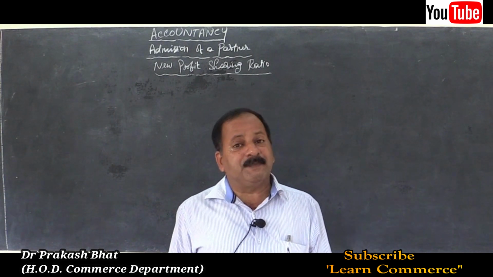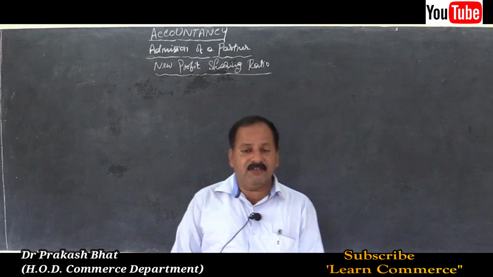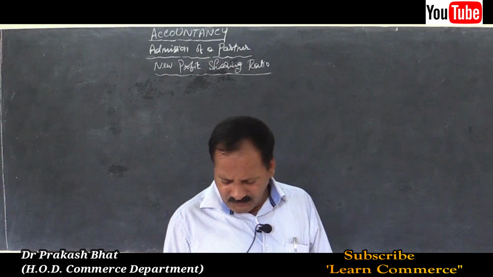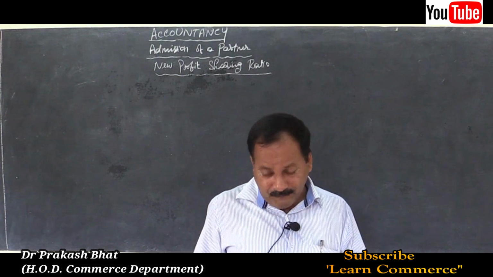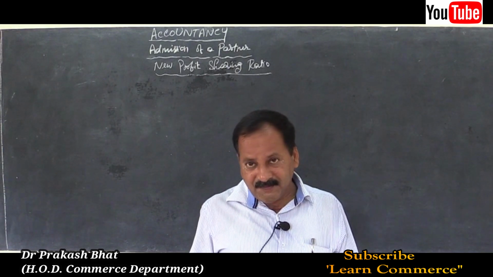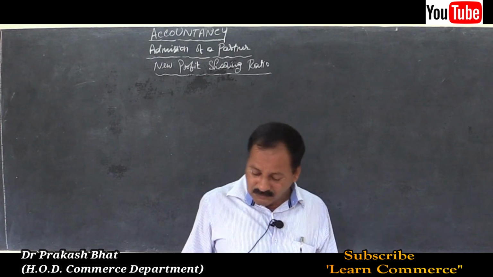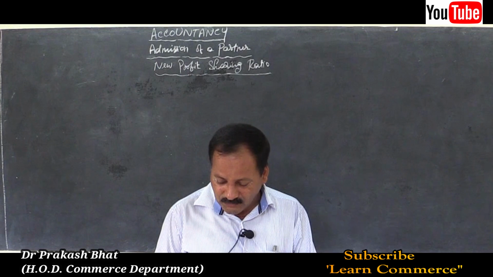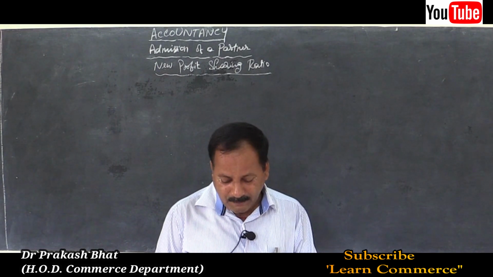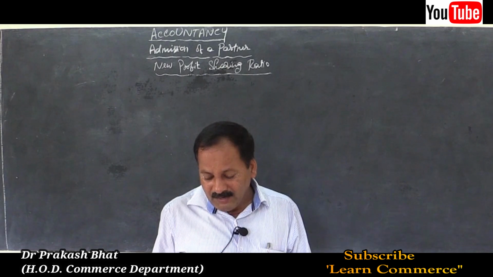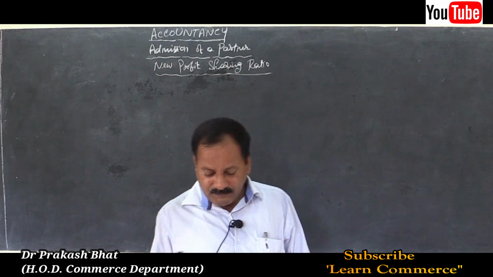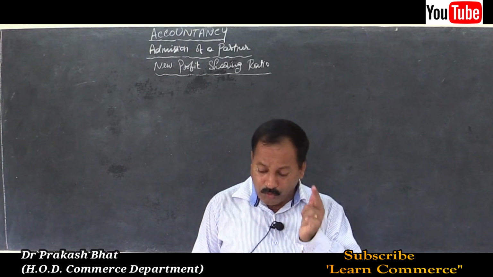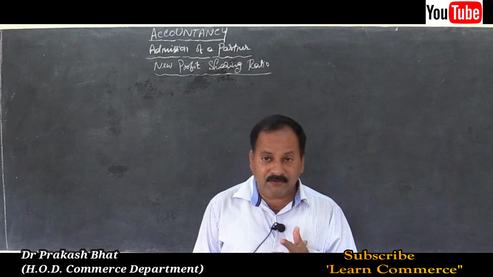Now let me move on to the next problem, that is problem number 8, same page, that is page number 32 of your question bank. A bit different, given in a different way. Let us read the problem, and in the meantime let us analyze and let us solve the problem. Pradeep and Sandeep are partners sharing profits and losses in the ratio of 5:3. They admit Pramod into the partnership and offer him 1/6 share, which he acquired in the ratio of 3:1 from old partners. Calculate the new profit sharing ratio.